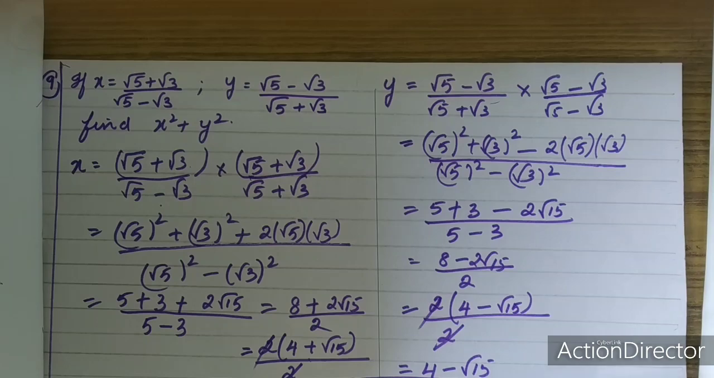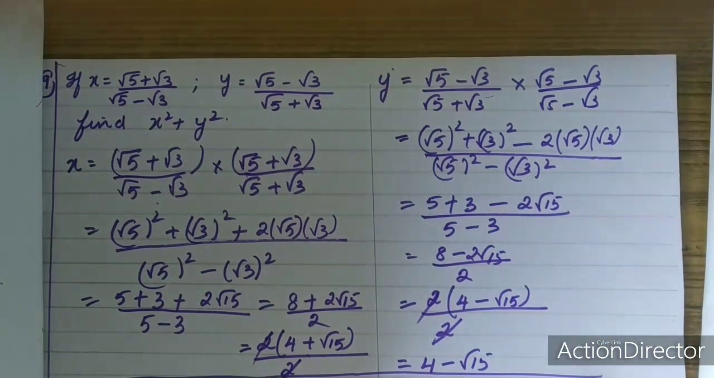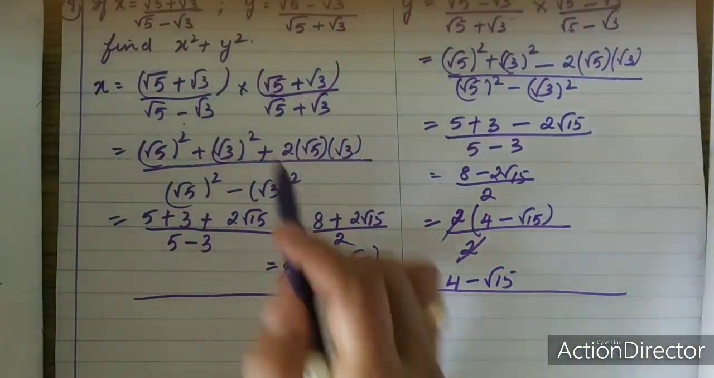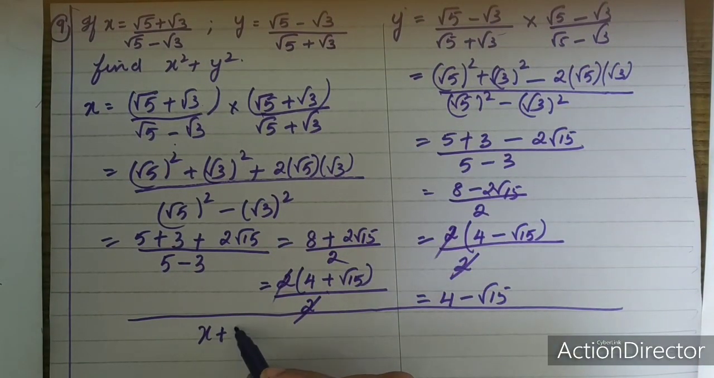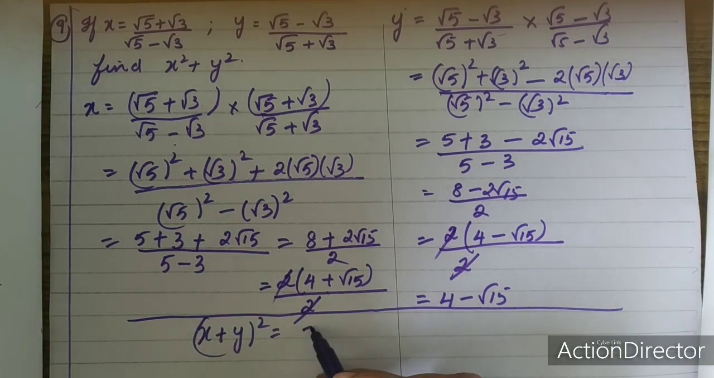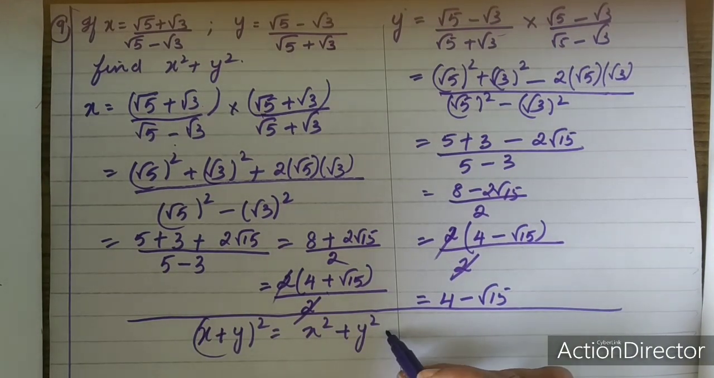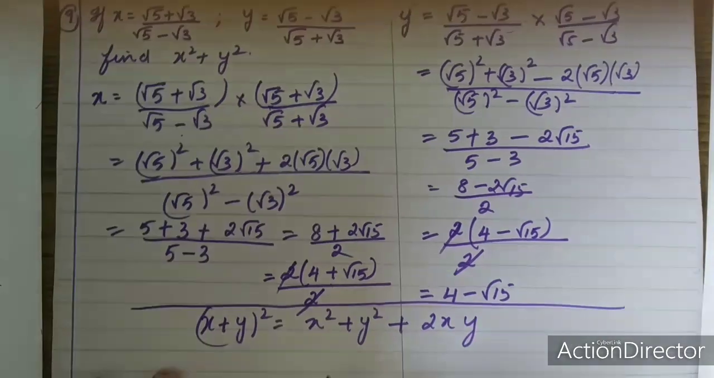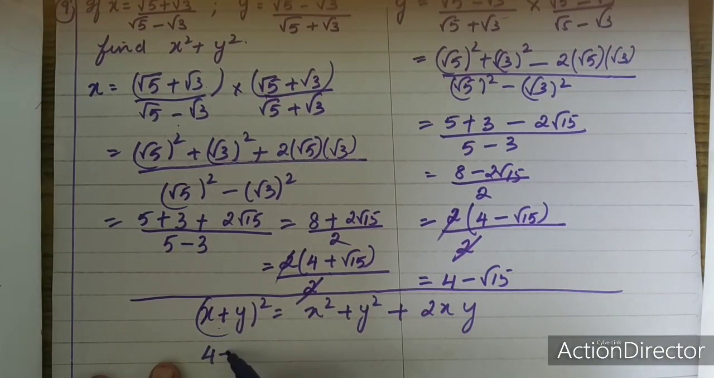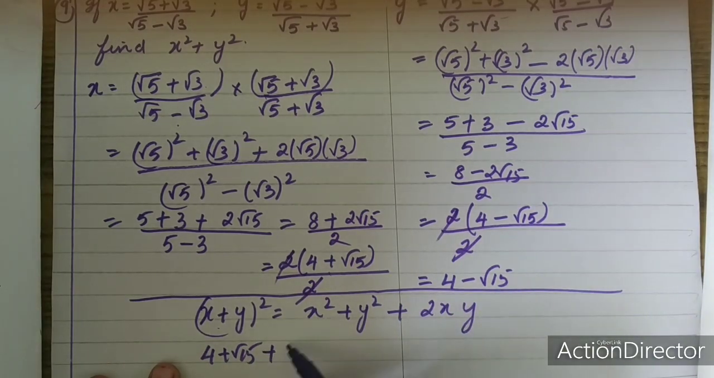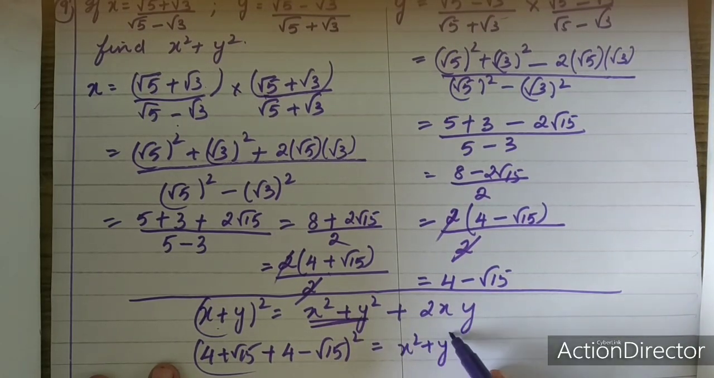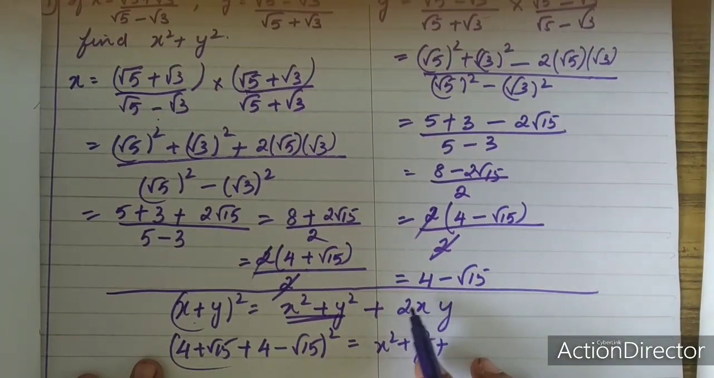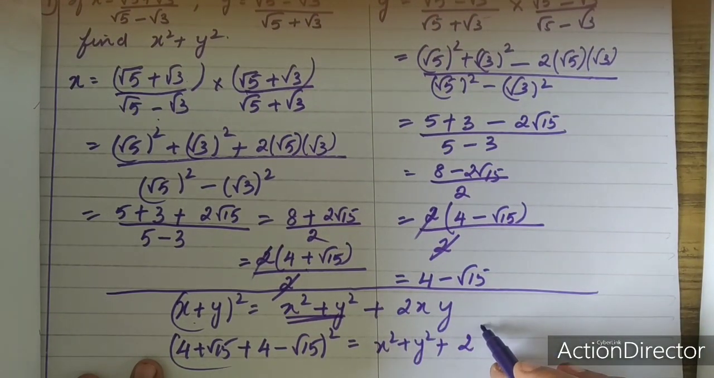Now you have got the value of x and the value of y. There is no root in the denominator. Now I have to find x square plus y square. You know the identity: (x plus y) whole square is equal to x square plus y square plus 2xy. Now what is x? 4 plus root 15. What is y? 4 minus root 15. I have to square this, and this is equal to x square plus y square, and this plus 2xy, where xy will always give you only 2, because it gets cancelled.